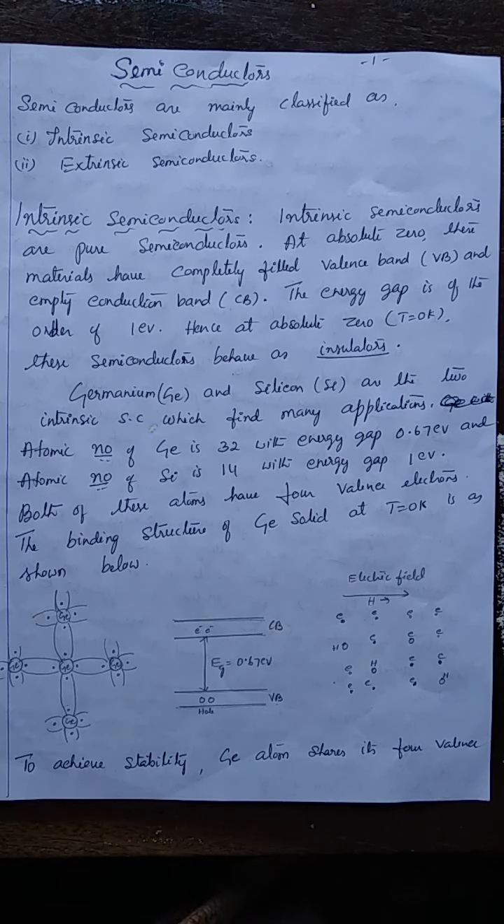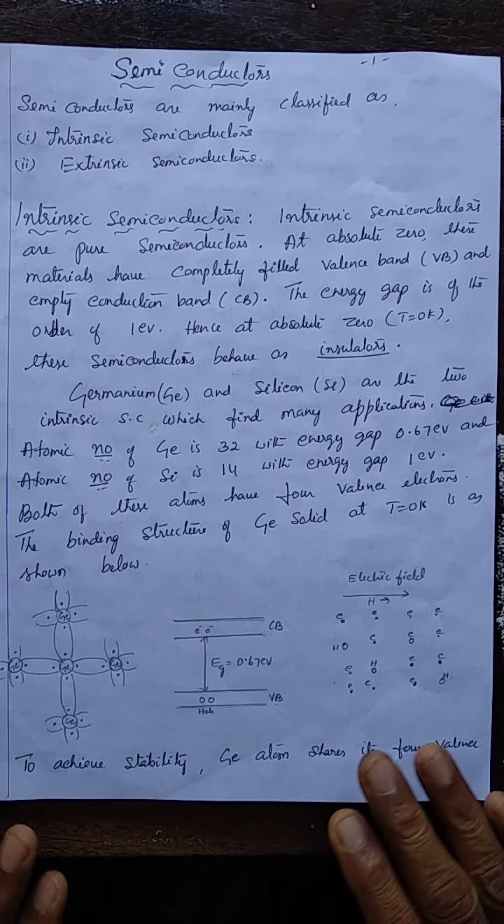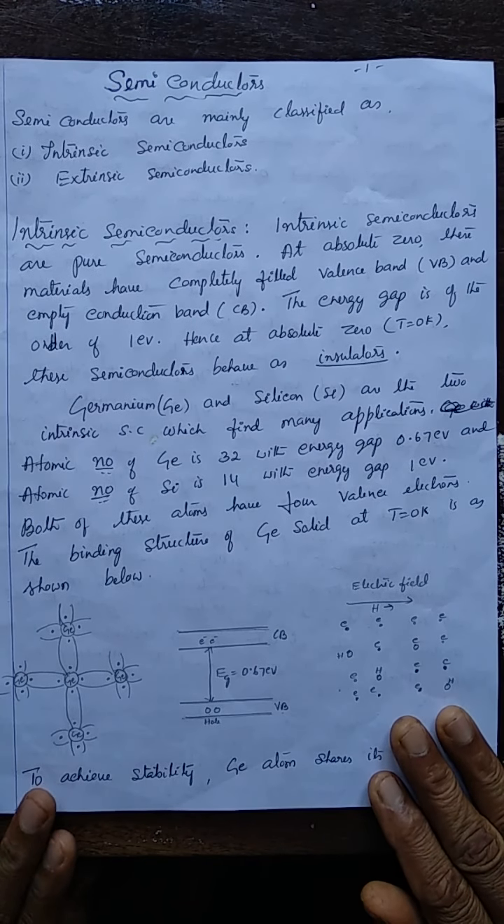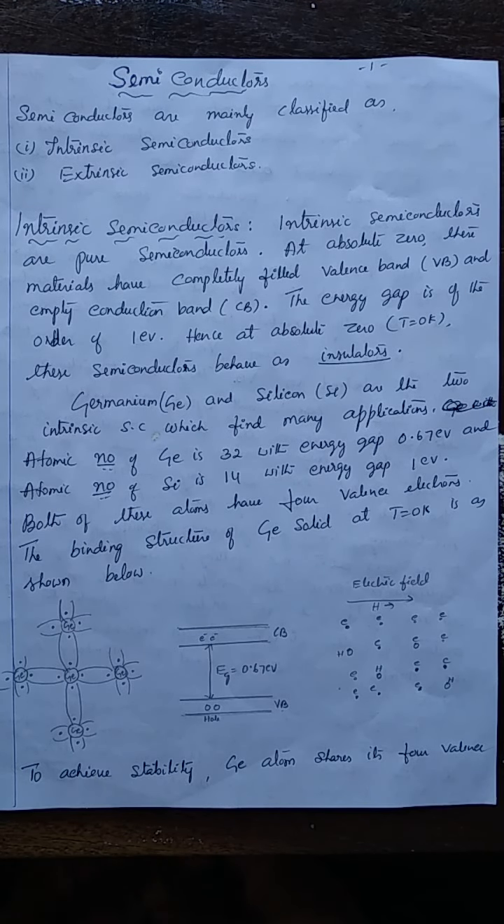Dear students, in this class, let us discuss semiconductors, the types of semiconductors and their applications. Semiconductors are the elements having conductivity between that of insulators and conductors. The energy gap in case of semiconductors is moderate, of the order of 1 eV. Semiconductors are mainly classified as intrinsic semiconductors and extrinsic semiconductors.